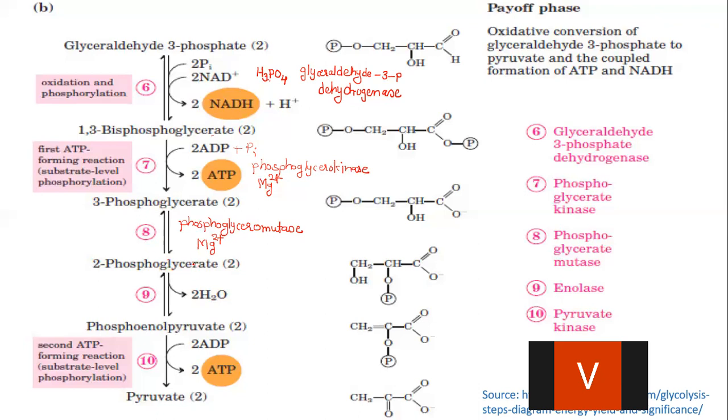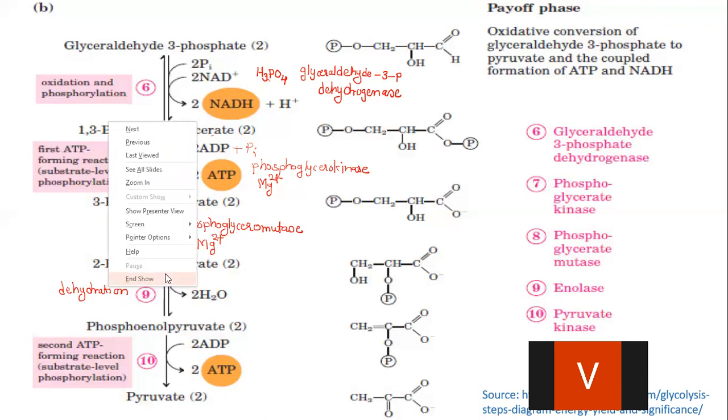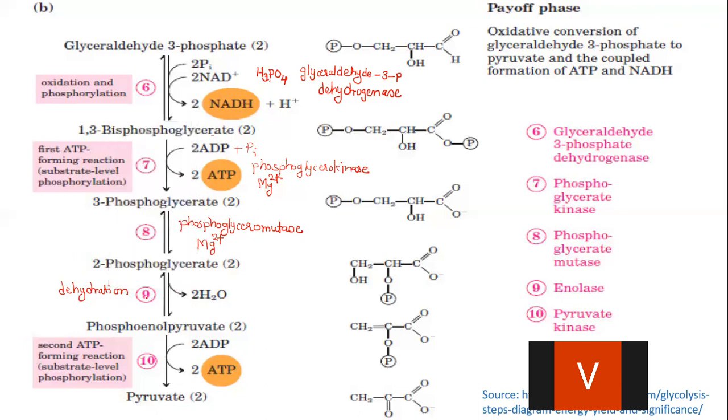Now the next reaction is very important, that is conversion of 2-phosphoglycerate into phosphoenol pyruvate. Now in this case the water molecule is removed. Therefore this particular reaction, removal of water, is generally called a dehydration reaction.